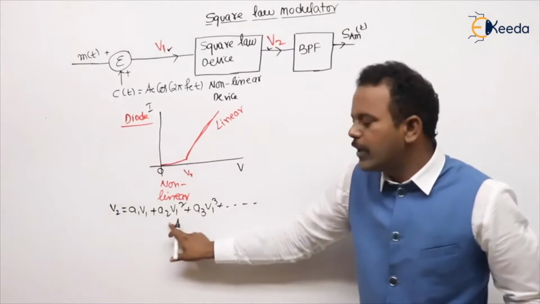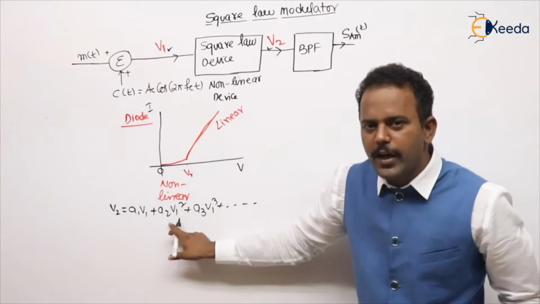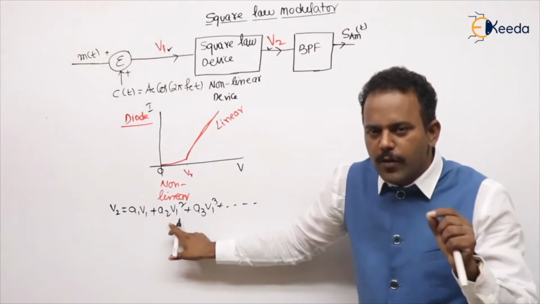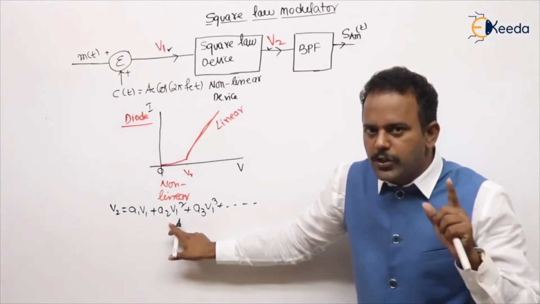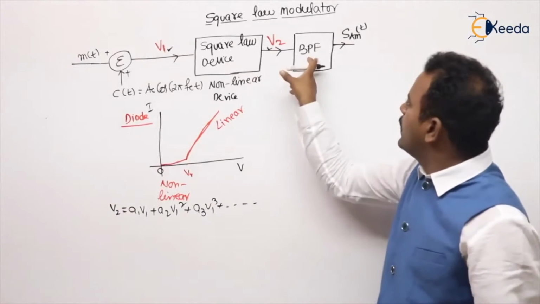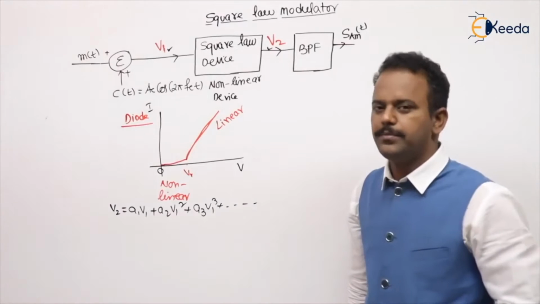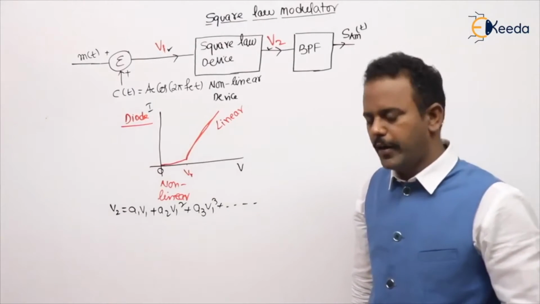This expression they will give you in the exam. From there, we need to calculate A1 and A2. A1 means the multiplication of V1, and A2 means the multiplication of V1 square. Of course, all the other harmonics will be removed by the band pass filter. Are you getting my point or not? Follow.